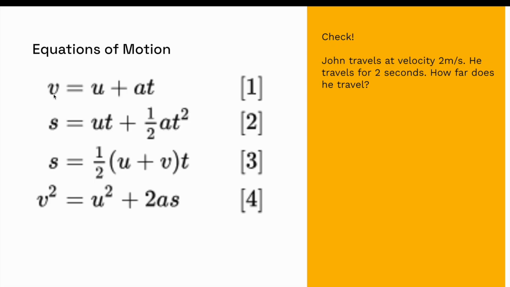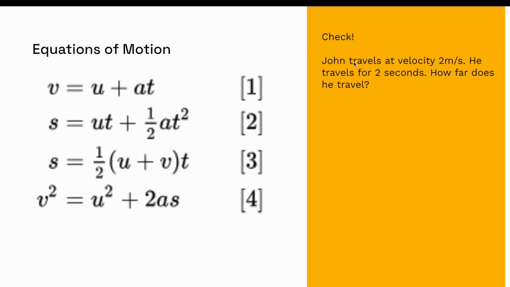So the first one just says that final velocity is equal to initial velocity plus acceleration times time. The second one says that displacement is equal to initial velocity times time plus a half times acceleration times time squared. This is usually the most used on exams, so be familiar with this one. The third one is quite obvious. It's just a statement saying that displacement is average velocity times time. And the fourth one is a little bit trickier and again pops up a lot more frequently on exams.